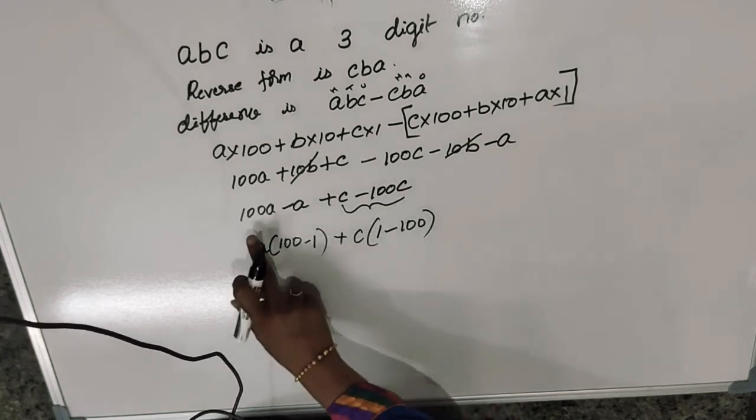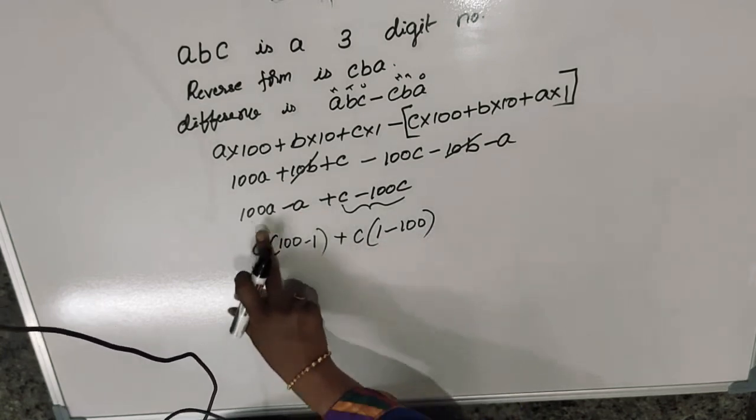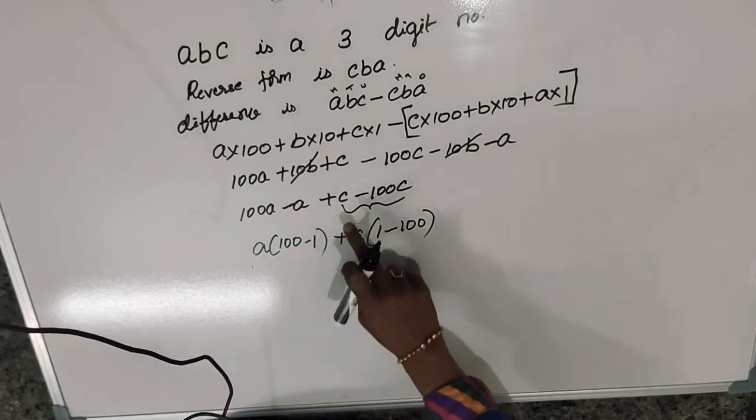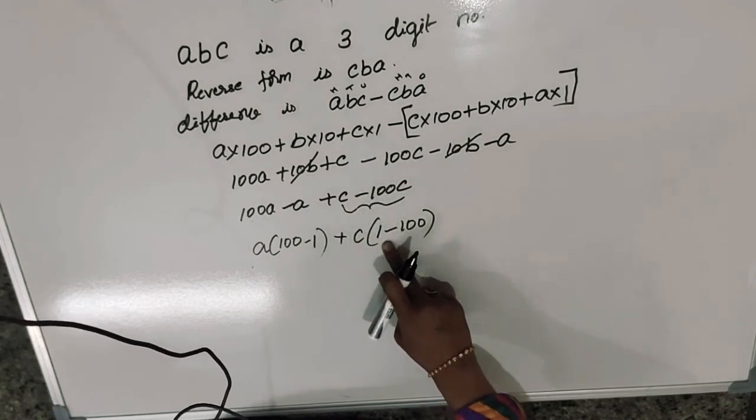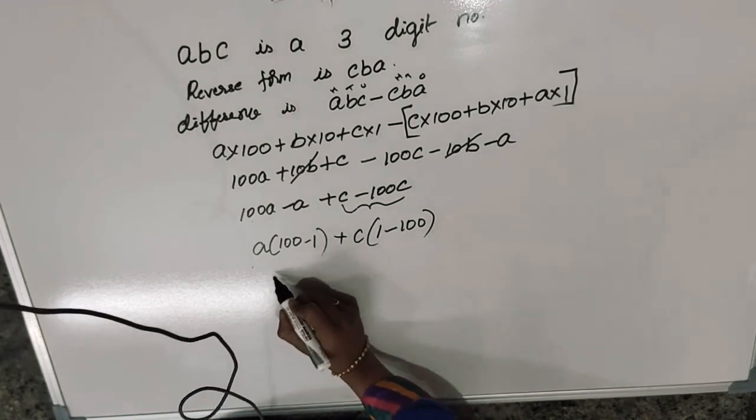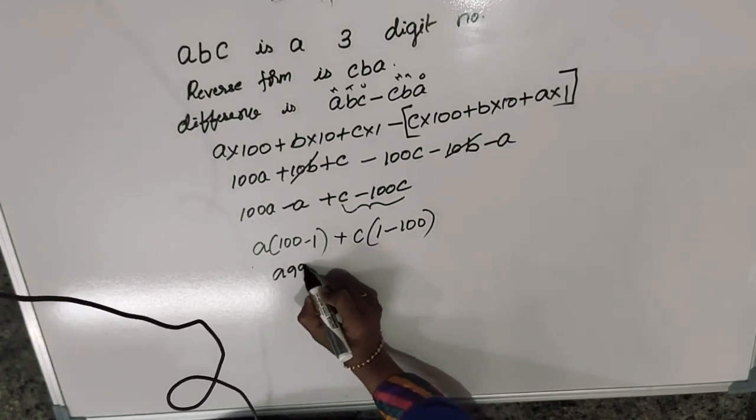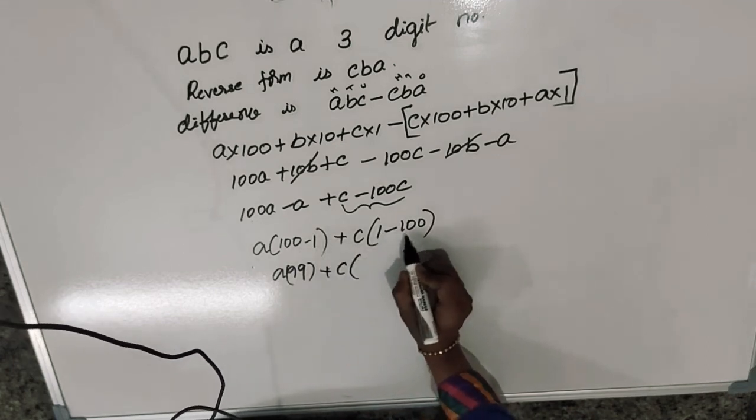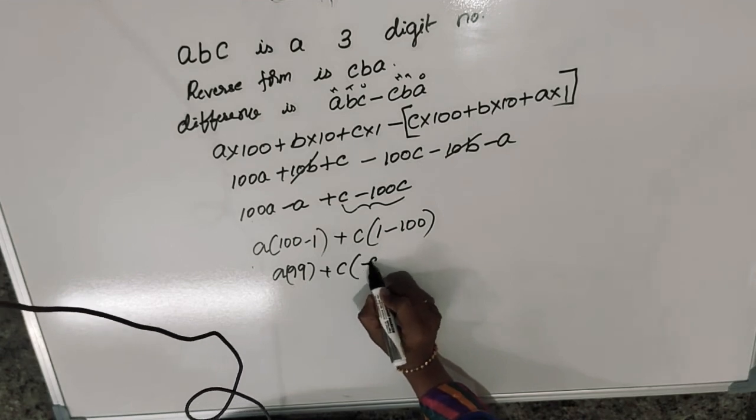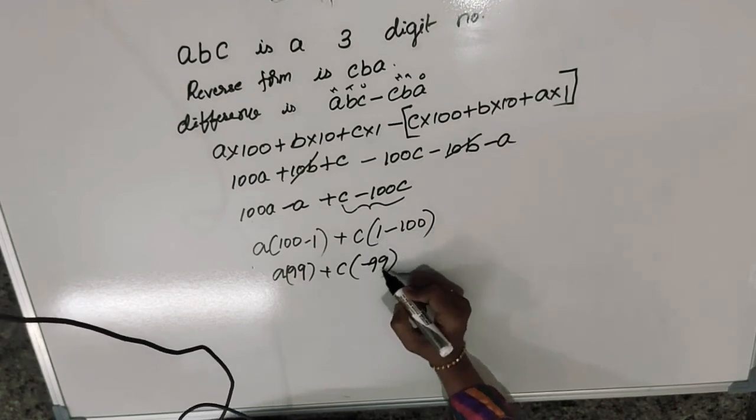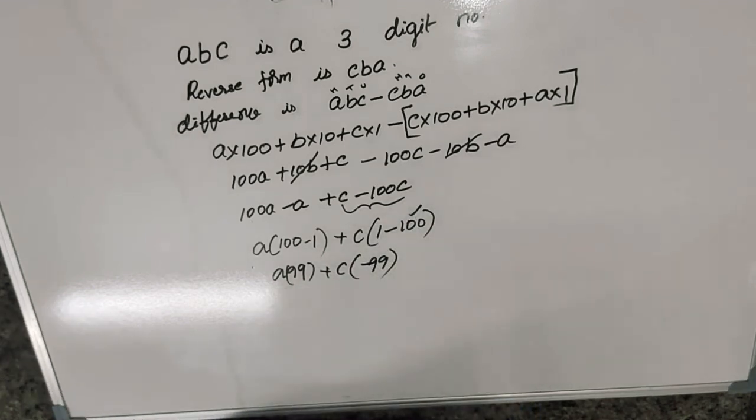Plus C is common, so 1, here nothing is there, 1 minus here 100 is there. I think you understood. A is common, so taken out, 100 minus nothing is there, so it is 1. Here C is common, I have taken it out, and nothing is there, 1. Once again it is 100. So okay, now 100 minus 1 is 99, but here it is minus 99. Why? 1 minus 100 is 99 only. 100 is the greater number, so it contains the minus sign, so it is minus 99.